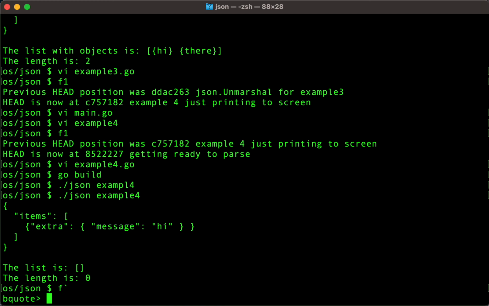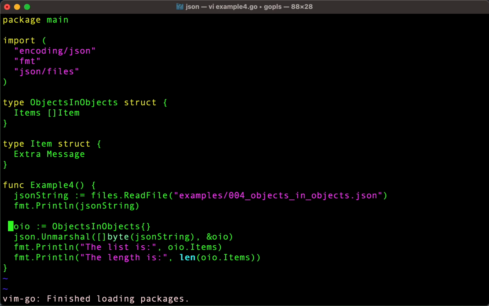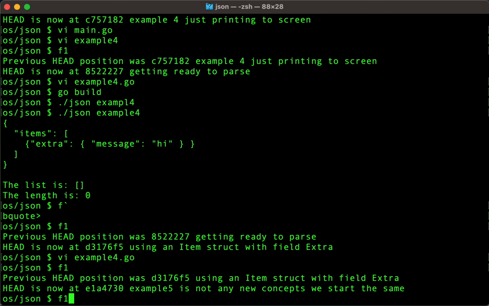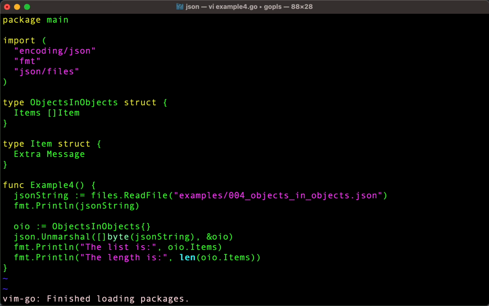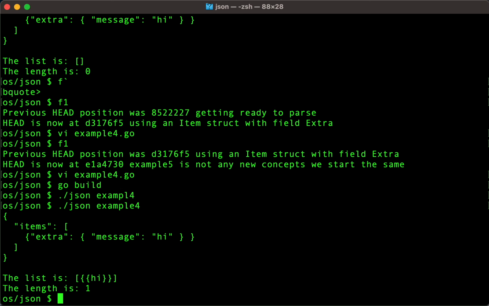Okay, forward one. We're trying to parse it here. Let's go forward one more time. Oh, I think we got it right now. Look, we have items, which is just an array of item. And what is an item? Well, it has a field named extra, and that extra is a message. Let's run that. Look at that. Hi, length is 1.